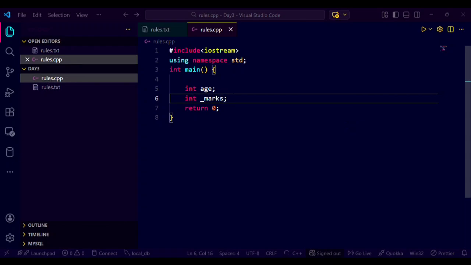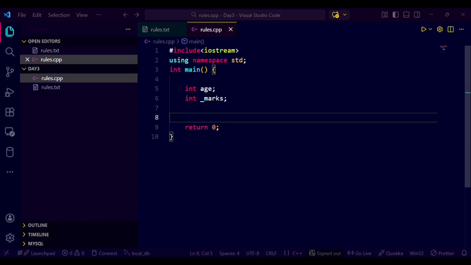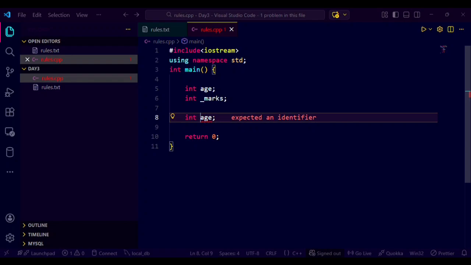I already told, the variable name must start with either a letter or underscore. If we use any other numbers or symbols at first, it will give some error. Let's check. If I write int 1age, it shows an error. See, expected an identifier. So variable names start with only a letter or underscore. If we start with any number or any symbol, it will show an error.